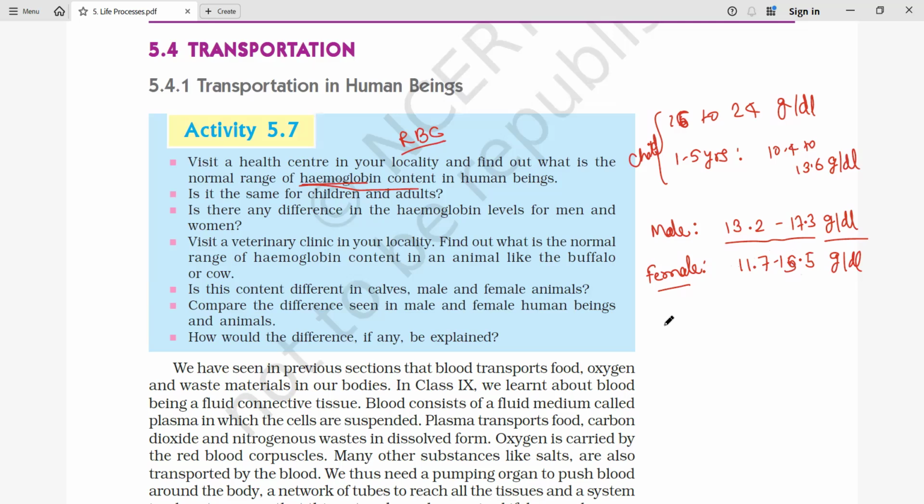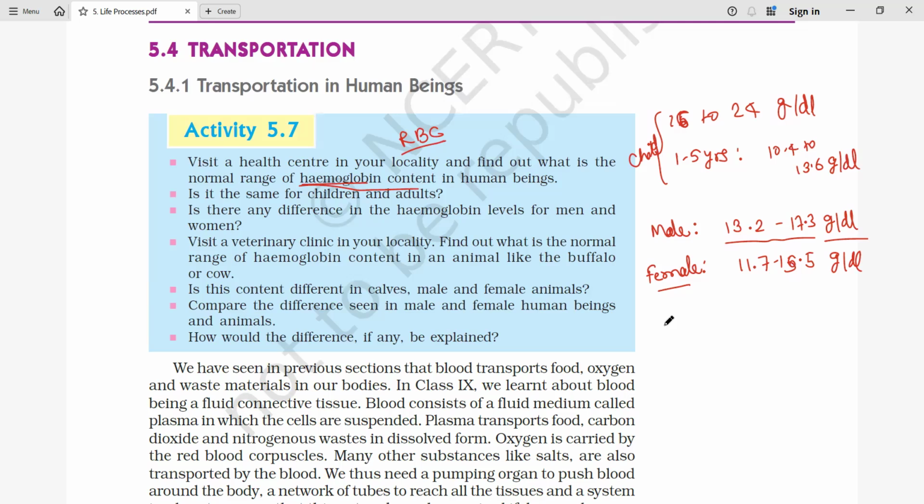These are the different ranges. Once you visit a clinic, or some neighbors or even people at home have a test for hemoglobin or a total blood test, then in that report you can check the hemoglobin range and how much hemoglobin that person has, so you can verify it at home also.